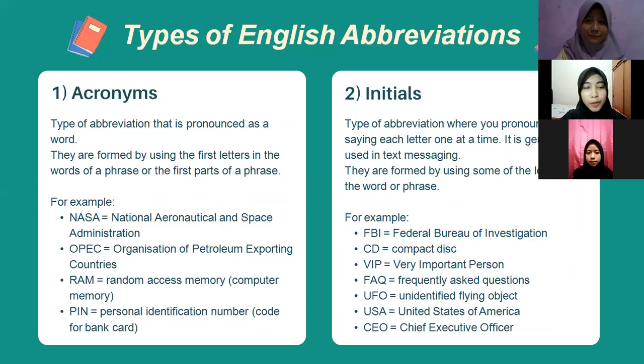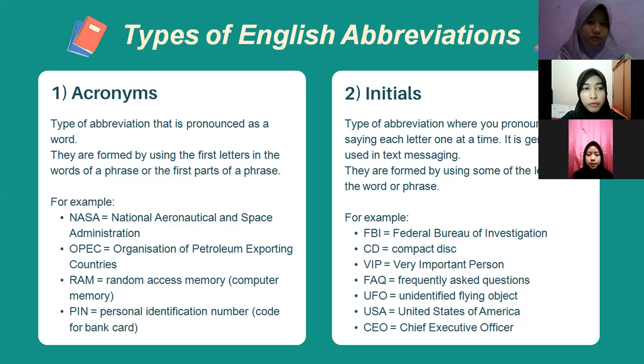Types of English abbreviations. The first one is acronyms, a type of abbreviation that is pronounced as a word. They are formed by using the first letters in the words of a phrase or the first parts of a phrase. For example, NASA is an acronym for National Aeronautics and Space Administration. OPEC is an acronym for Organization of Petroleum Exporting Countries, and so on.